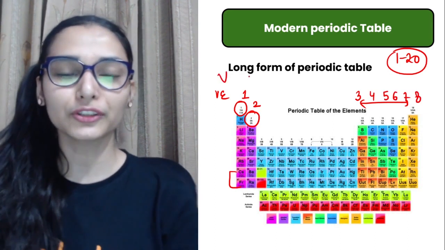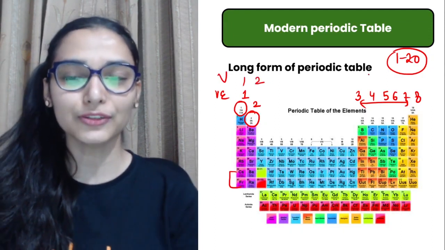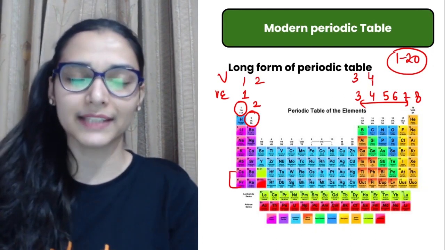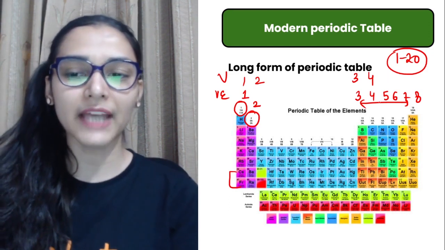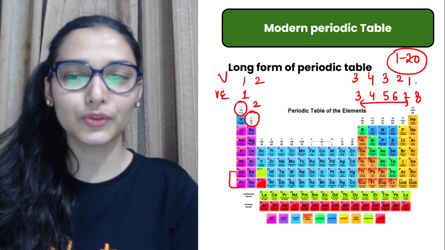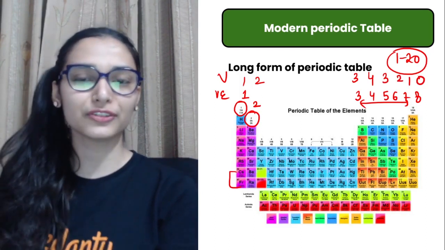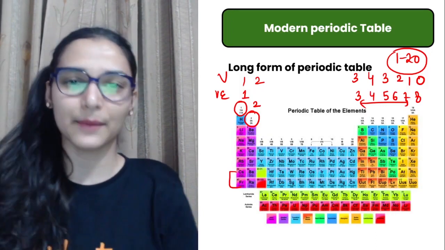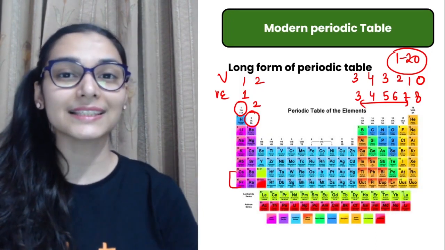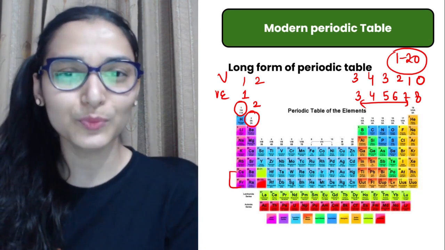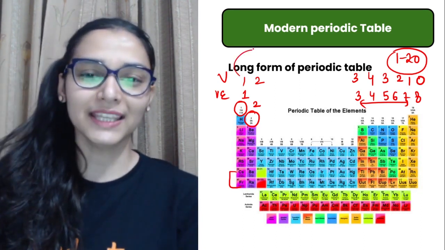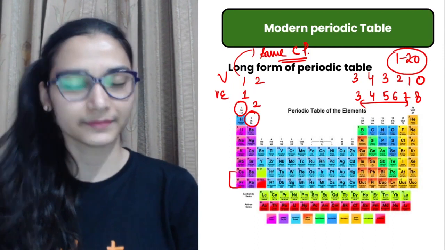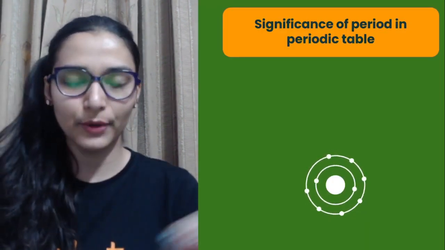So valency of all the group 1 elements is 1. Second के लिए 2. For third it's 3. For fourth it's 4. Exceptions are still there at some places. 1 2 3 4. Then after that group 15 elements have a valency 3, 2, 1 and 0. You can just remember this easily. एक बार calculate कर लेना so that it becomes easier for you. You don't need to cram it, right? Okay, if valency is same for the elements, that means their chemical properties are also going to be the same, right? Same chemical properties of elements in the respective group. That is clear to you, I guess.